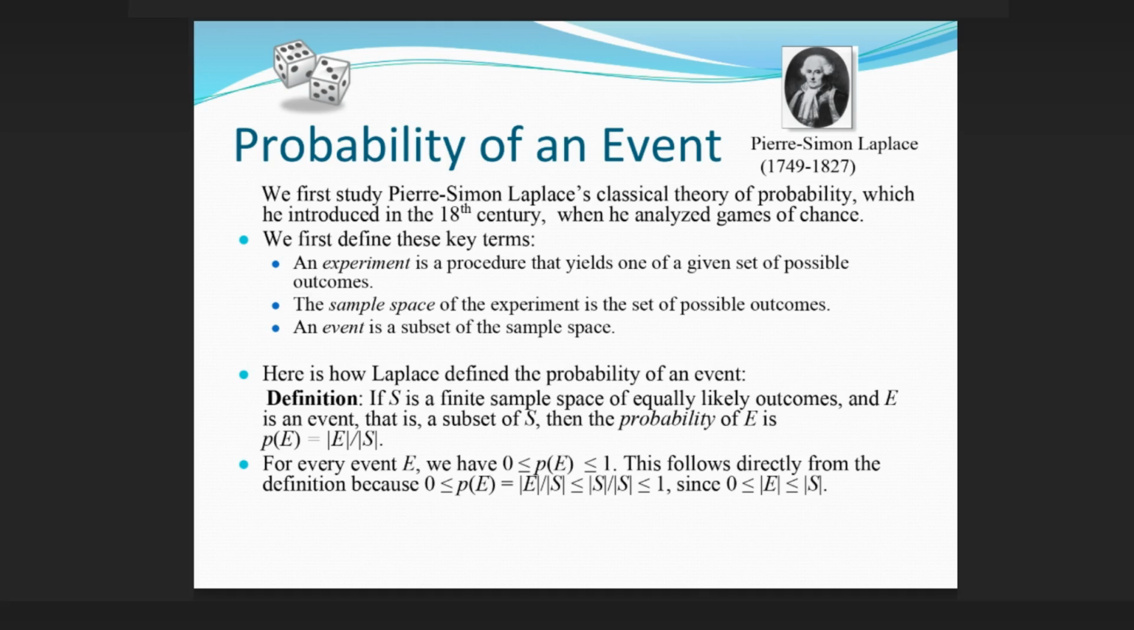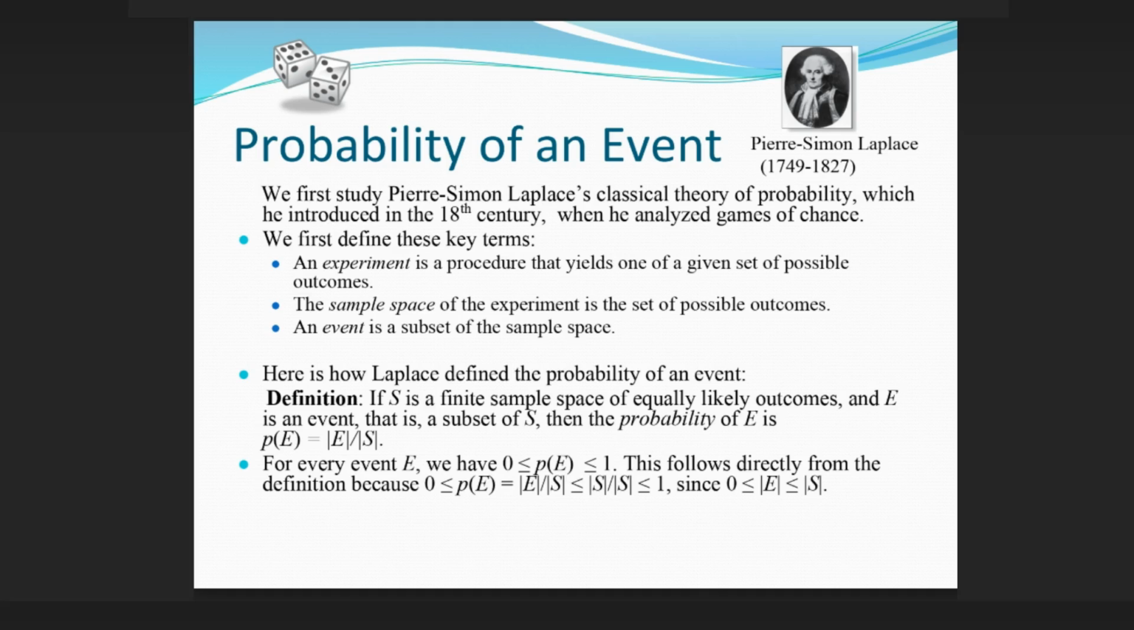Probability of an event. We first study Pierre-Simon Laplace's classical theory of probability, which he introduced in the 18th century when he analyzed games of chance. We first define these key terms. An experiment is a procedure that yields one of a given set of possible outcomes. The sample space of the experiment is the set of possible outcomes. An event is a subset of the sample space.